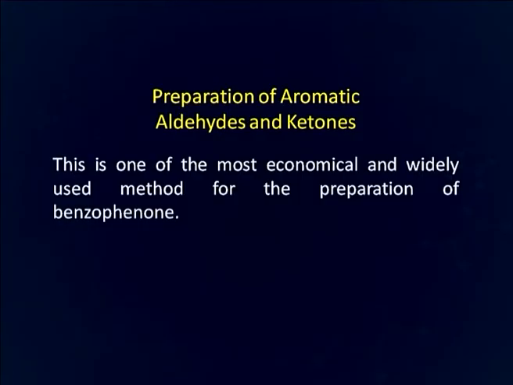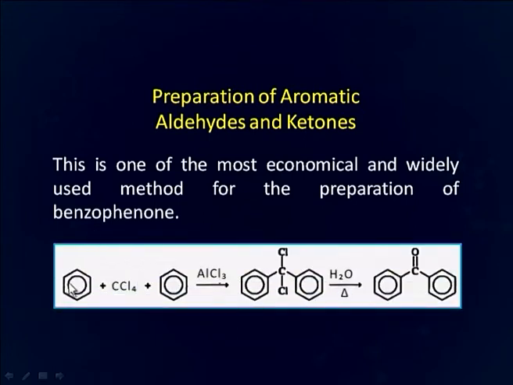Benzophenone can also be prepared by the reaction of two molecules of benzene with carbon tetrachloride in presence of aluminum chloride. This is one of the most economical and widely used methods for the preparation of benzophenone. Here you can see two molecules of benzene reacting with carbon tetrachloride, forming this dichloro group, which upon hydrolysis forms the molecule having two hydroxy groups at the same carbon, which undergoes dehydration very fast to generate this